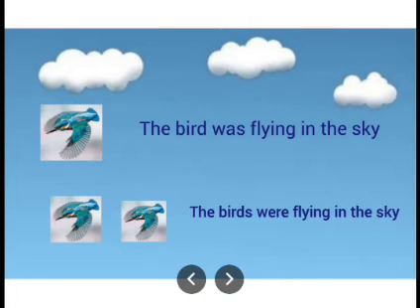Now, if you look at this picture, how many birds are flying here? Only one. Since only one bird is flying here, it is a singular noun. So, the bird was flying in the sky. Whereas, if you look here, two birds are flying. So, the birds were flying in the sky. Clear? Since here birds are in a plural form, we used were to denote the action which took place in the past.